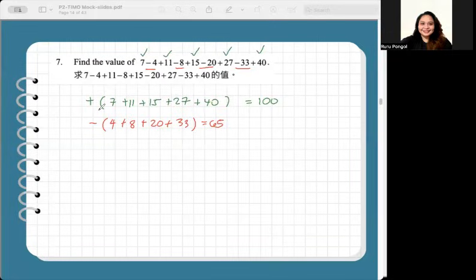So in this case, logically, you received 100 candies, and then you will be giving away 65 candies. That will reveal the final answer to number 7, 100 minus 65, that's 35. This is the correct and final answer for number 7, 35.